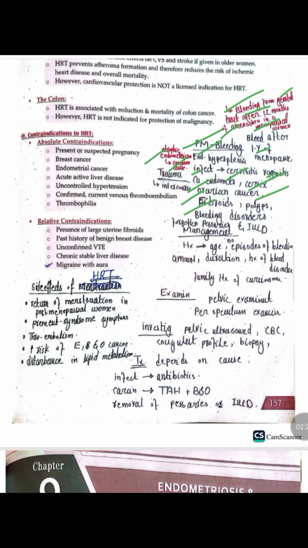Fibroids, polyps, bleeding disorders, gut pessaries, and IUCD may cause postmenopausal bleeding, and it also occurs in case of trauma, like that occurring in intercourse.